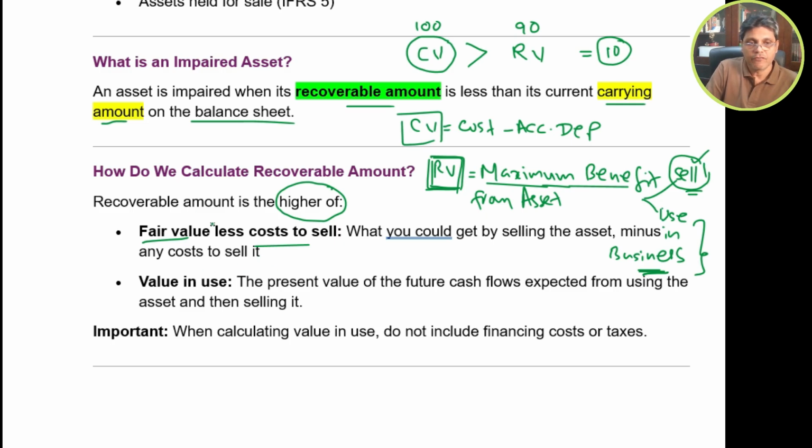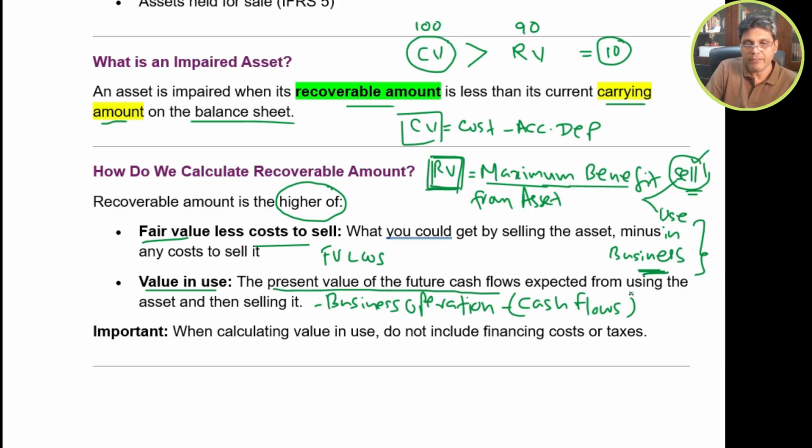Value in use means that if the asset is used in the business operation, you will generate cash flows. By considering these cash flows, we calculate the present value of the future cash flows expected from using the asset and then selling it.